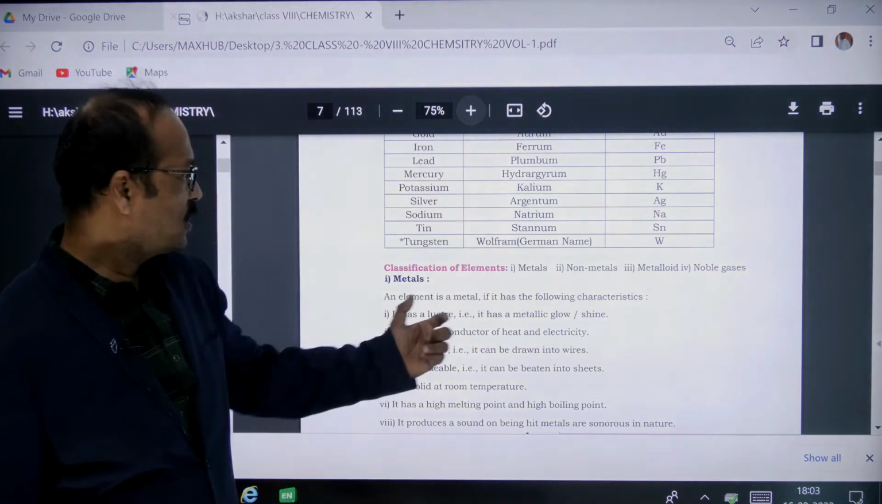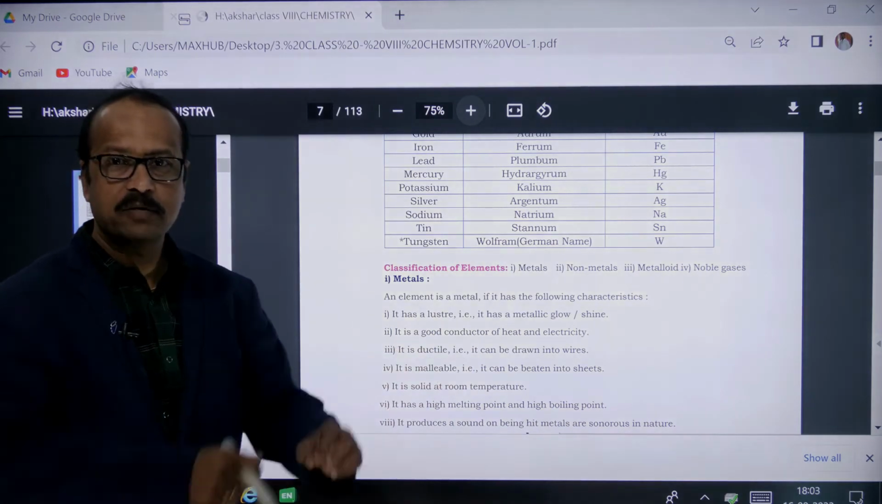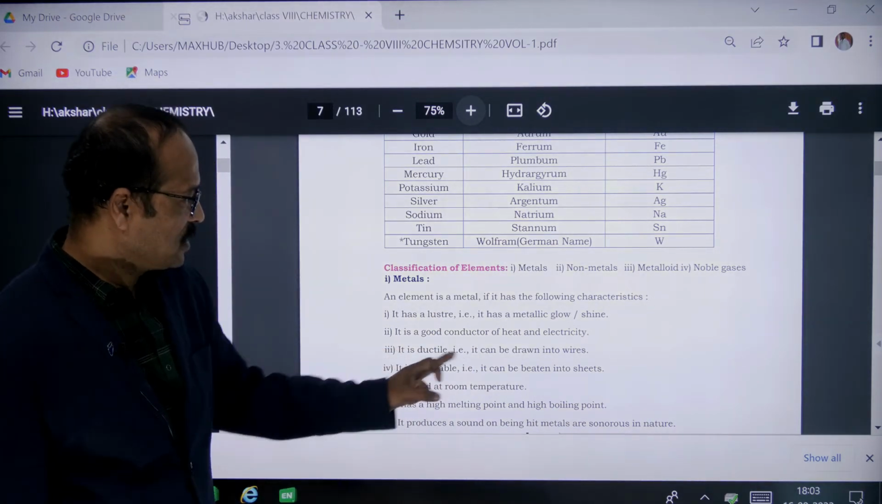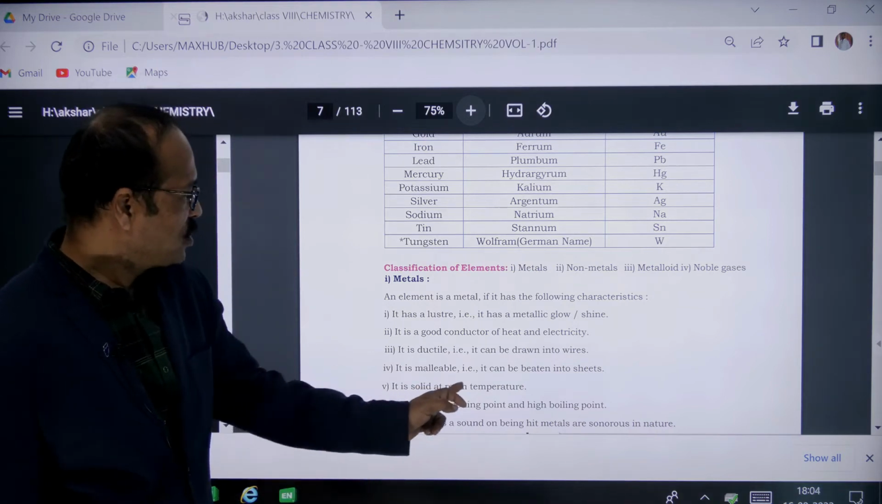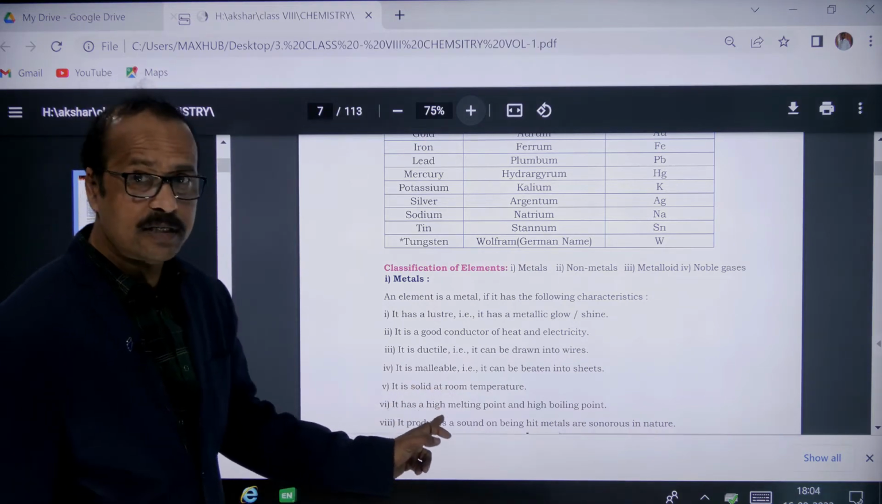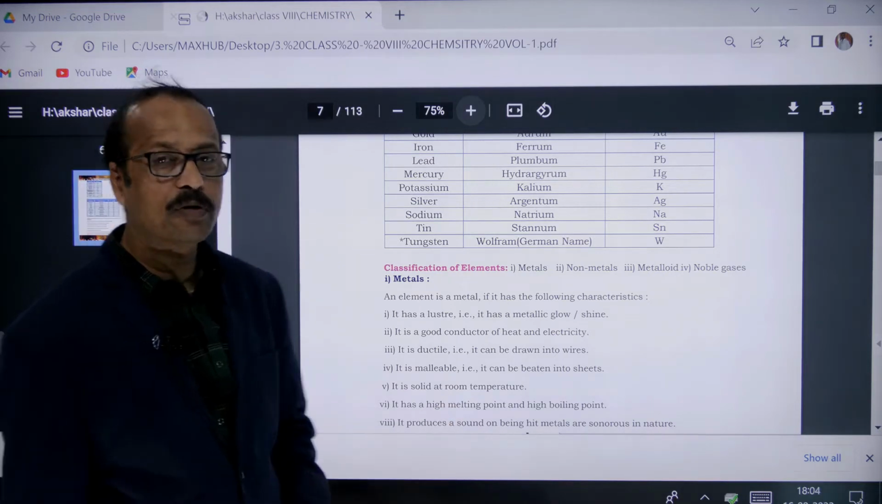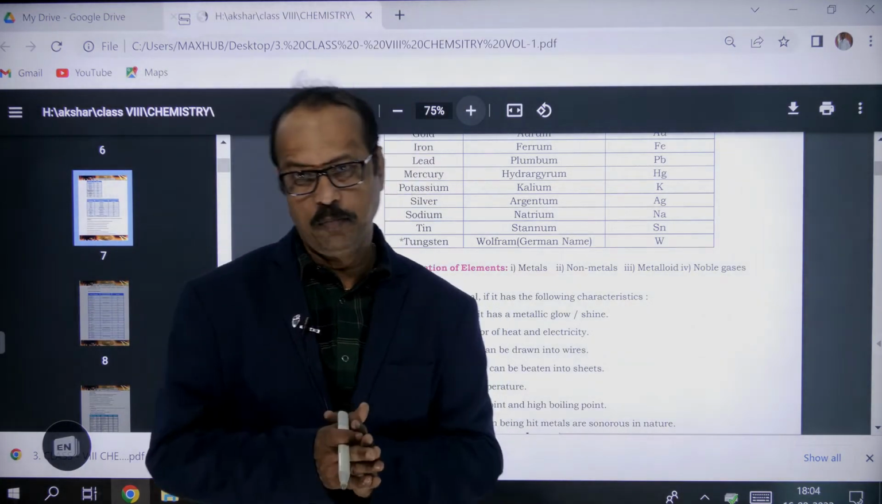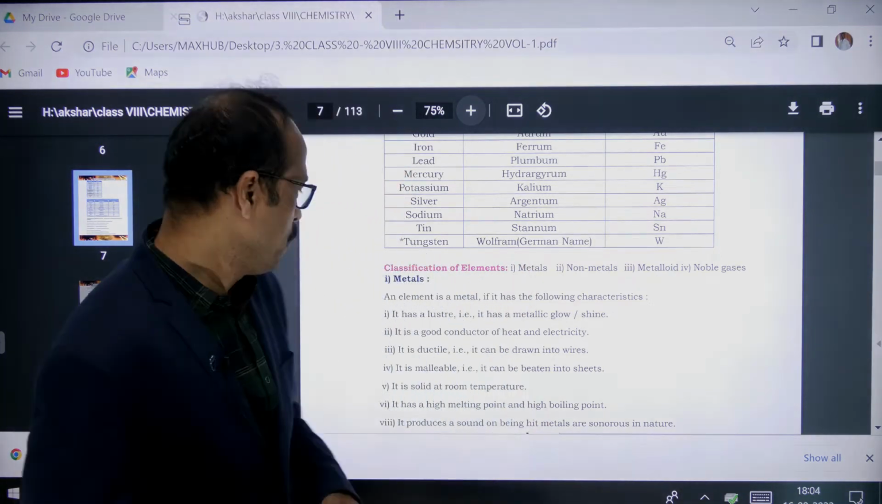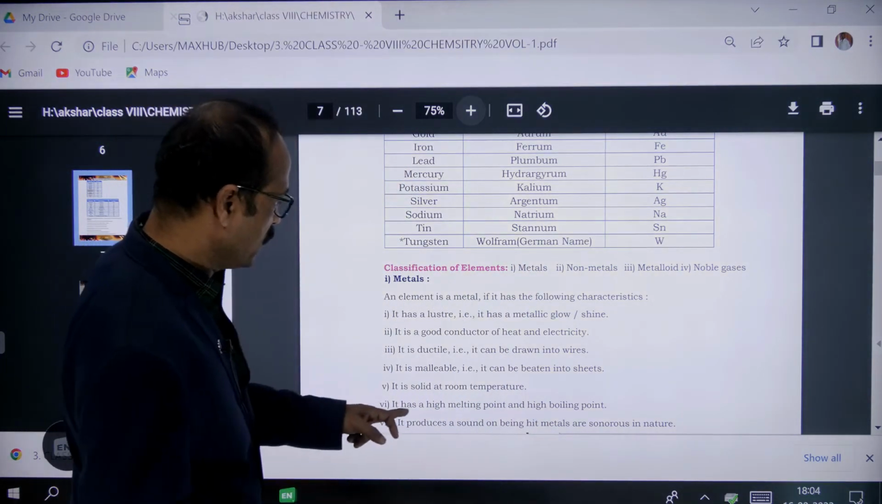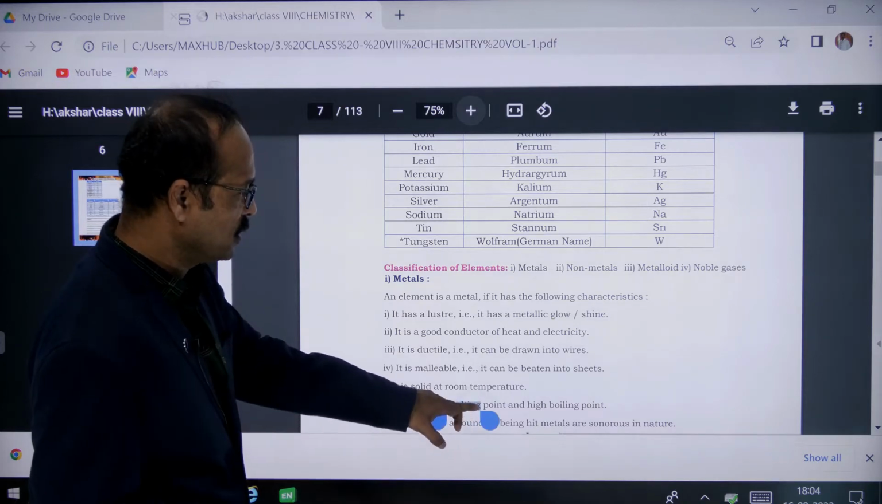Then ductile. Ductile means which can be drawn into thin wires. Malleable means they can be beaten into thin sheets. And they are solid at room temperature. And this I forgot to explain to you, that they have high melting and boiling points, right? So it requires a lot of temperature to melt or boil them, and they produce a sound when they are hit.